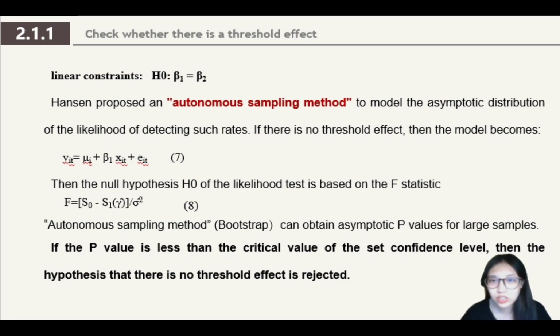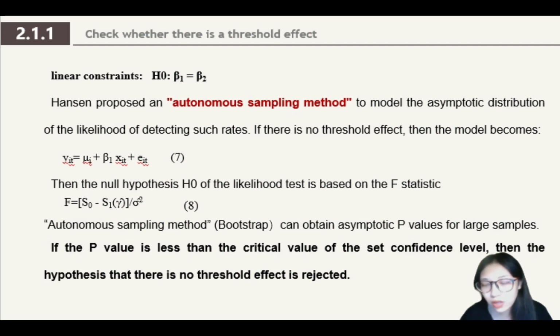Now this is checking whether there is a threshold effect. The linear constraint hypothesis H0 is beta 1 equals beta 2. Hansen proposed a bootstrap sampling method to model the asymptotic distribution of the likelihood ratio. If there is no threshold effect, then the model becomes function 7.